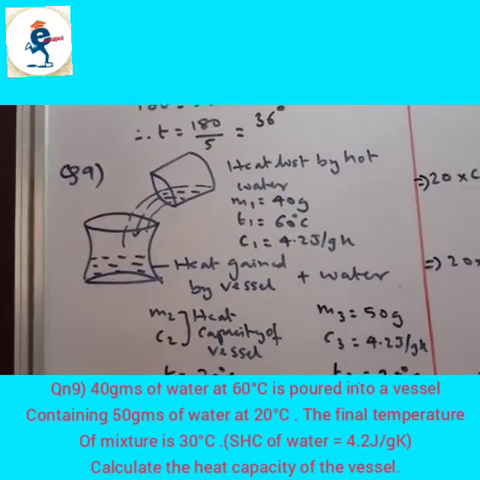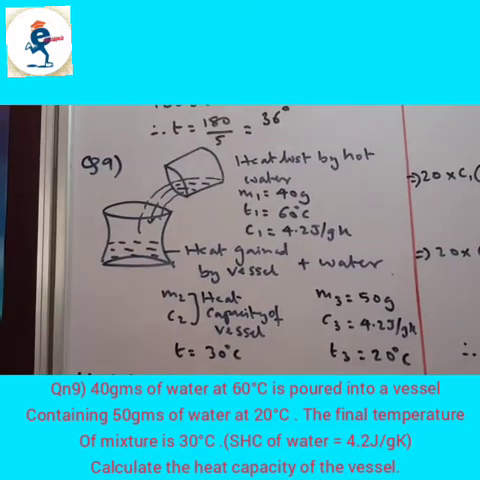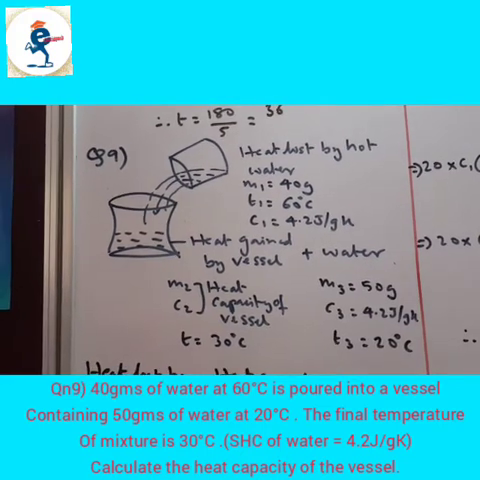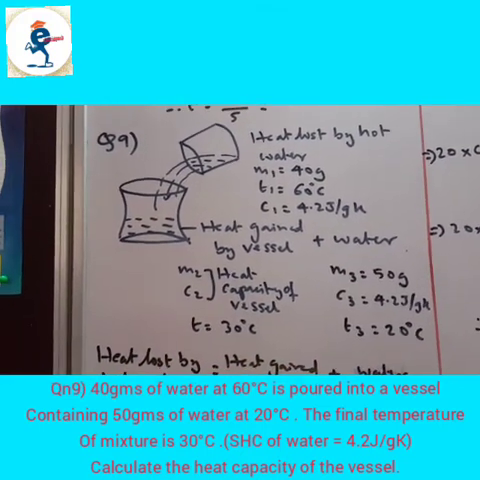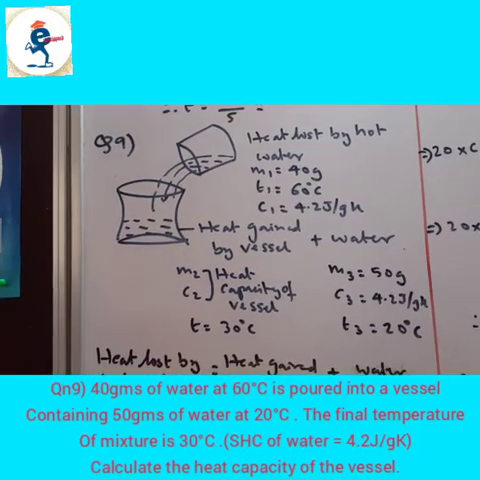Now the 9th question. 40 grams of water at 60 degrees Celsius is poured into a vessel containing 50 grams of water at 20 degrees Celsius. The final temperature of the mixture is 30 degrees Celsius. Specific heat capacity of water is 4.2 joules per gram Kelvin. Calculate the heat capacity of vessel.